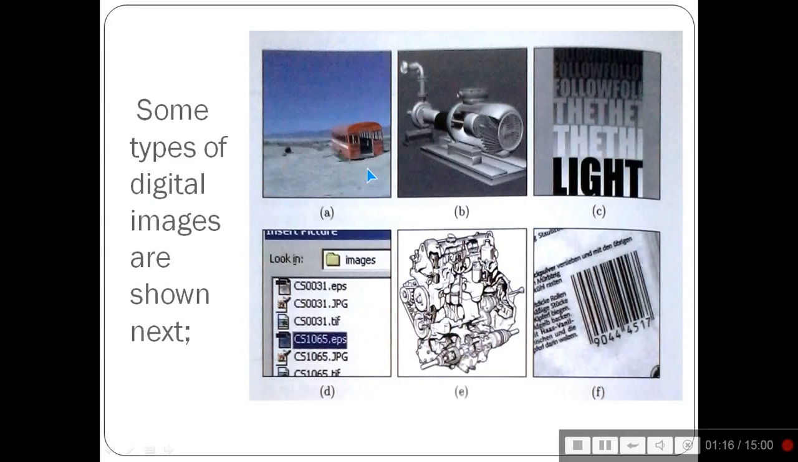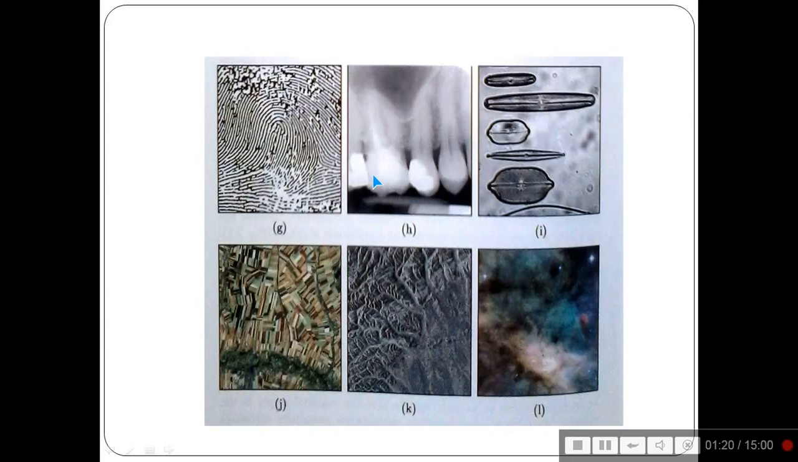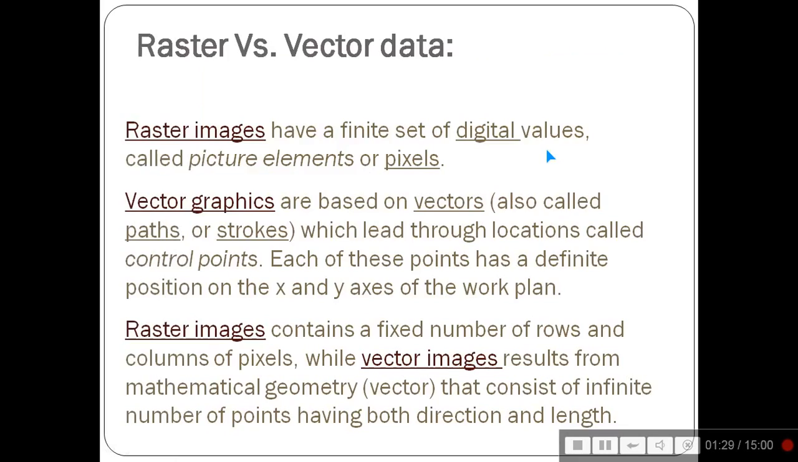These are some types of digital images that are shown. These are a few more. This is a fingerprint, this is a satellite image, this is a medical image.